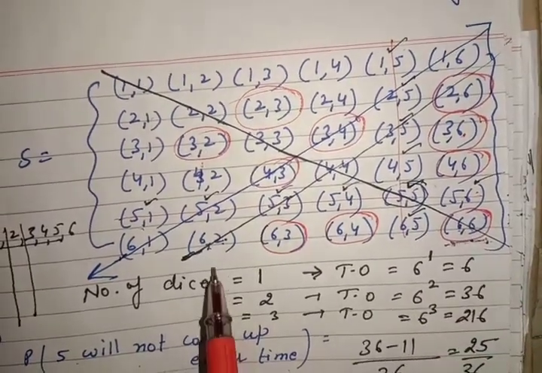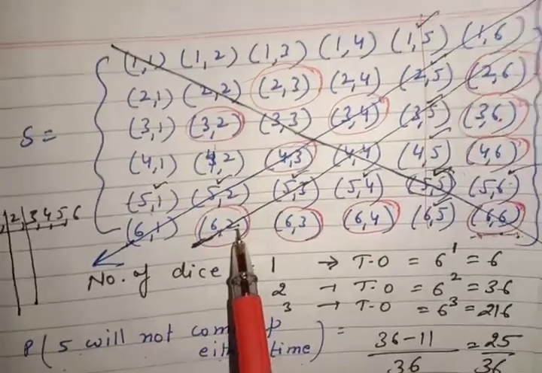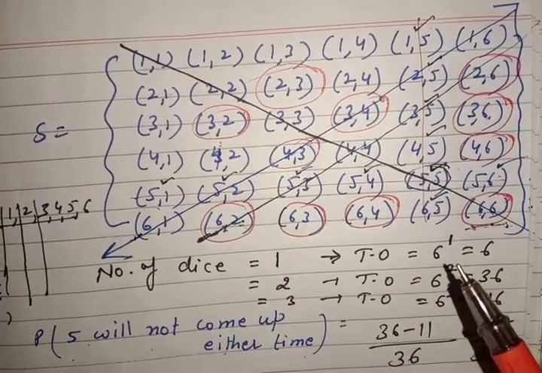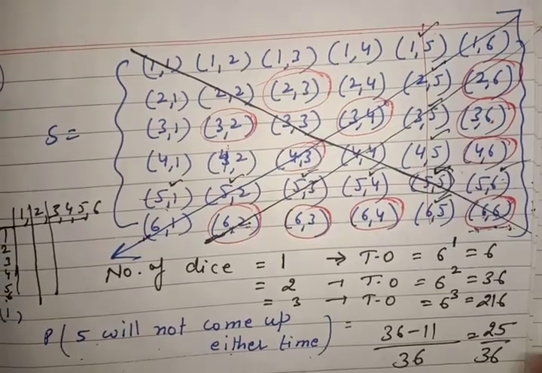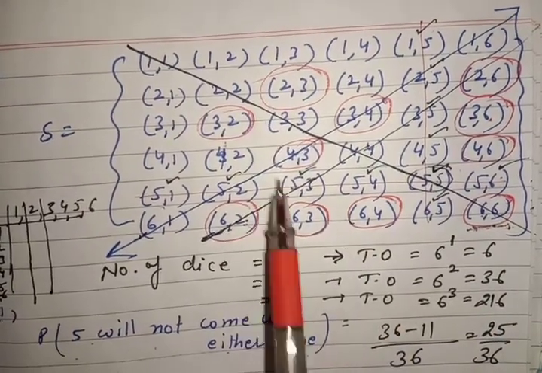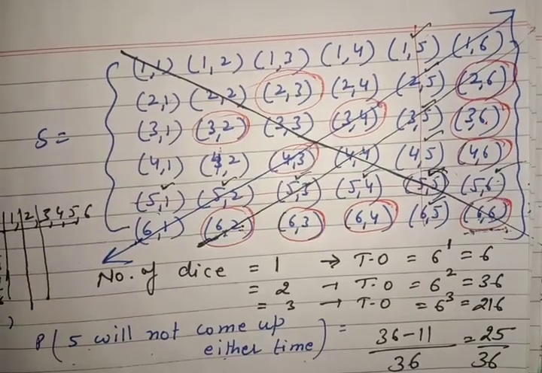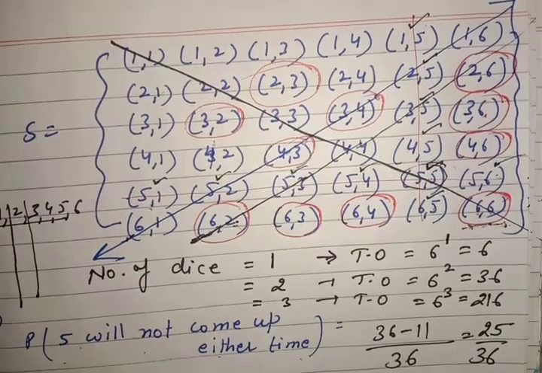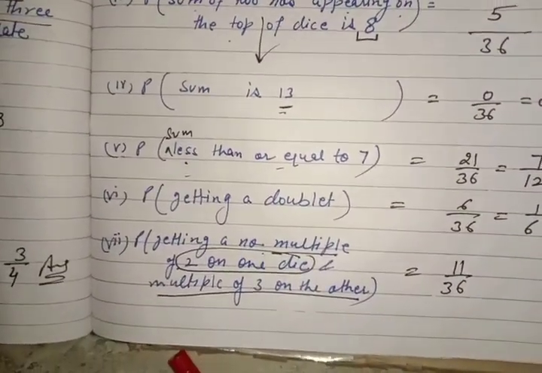Any other? This also multiple of 3 and multiple of 2. So I think we have considered all, and you can check otherwise. I hope I have considered all. 1 2 3 4 5 6 7 8 9 10 11. So it is 11/36. On one dice it is multiple of 2 and on the other dice it is multiple of 3.